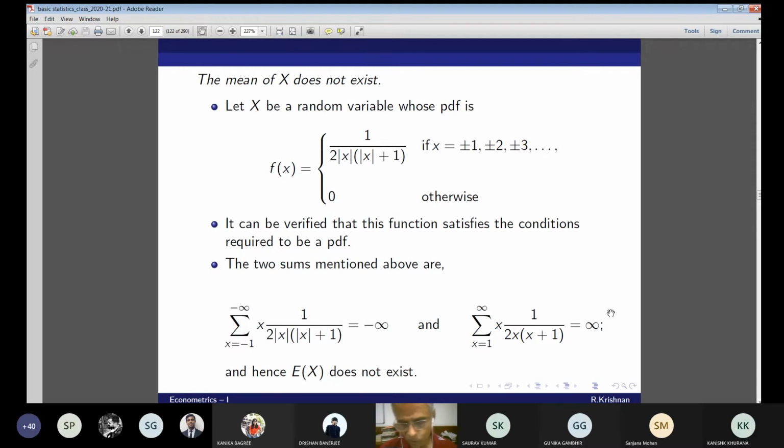Why only negative? What about the positive side? If you remember, that positive side is harmonic. It's actually a harmonic series without the first term, the first fraction. Yes, sir. OK, so EX does not exist.